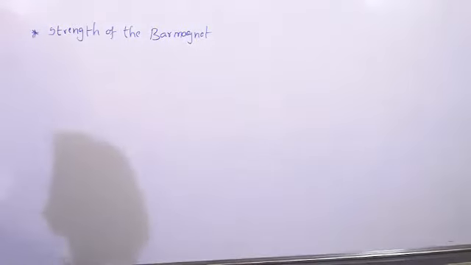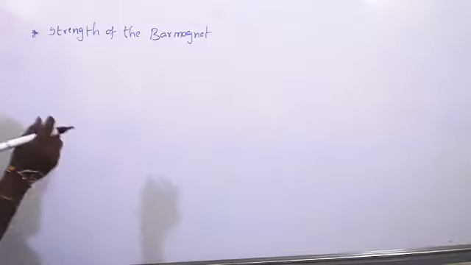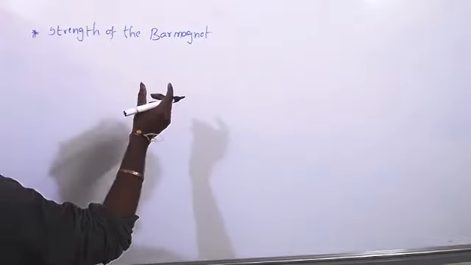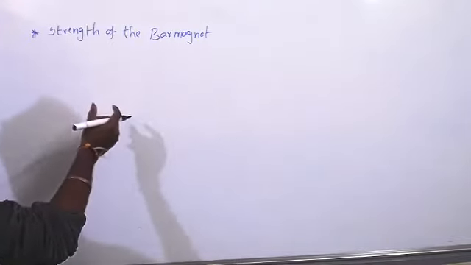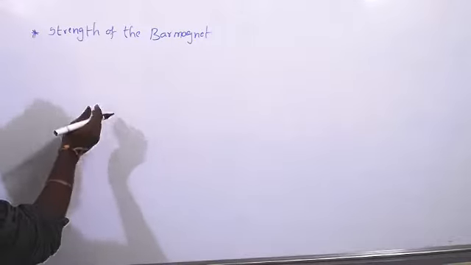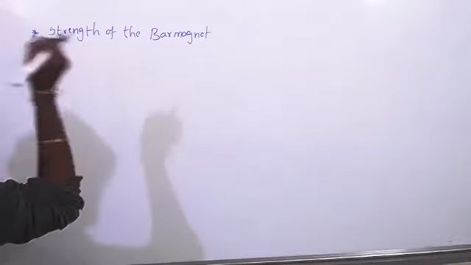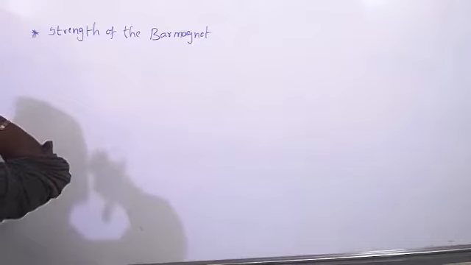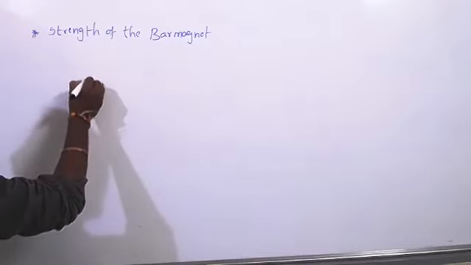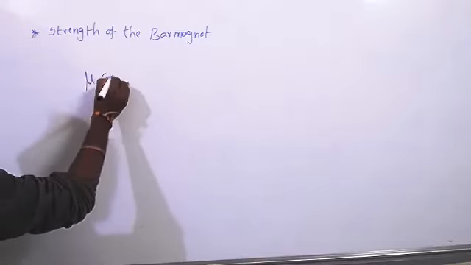What is the strength of the bar magnet and how to calculate it? The strength of the bar magnet is characterized by the magnetic dipole moment. We know, right? Dipole moment. Based on the magnetic dipole moment, we can say what the strength of the bar magnet is. So dipole moment is denoted with the letter mu or capital M.